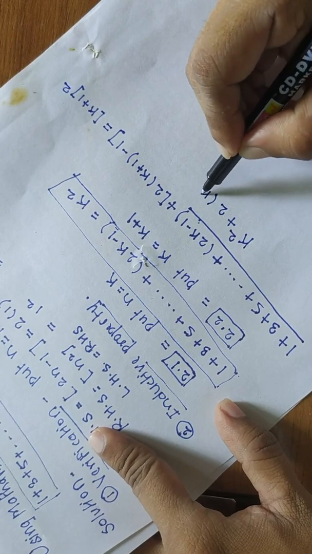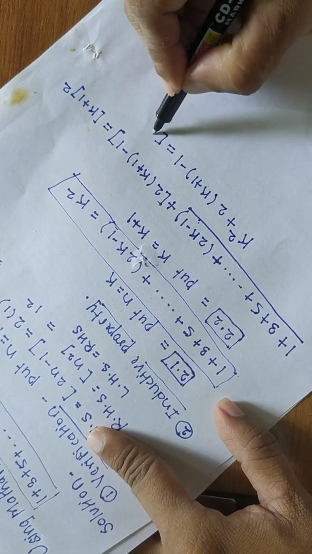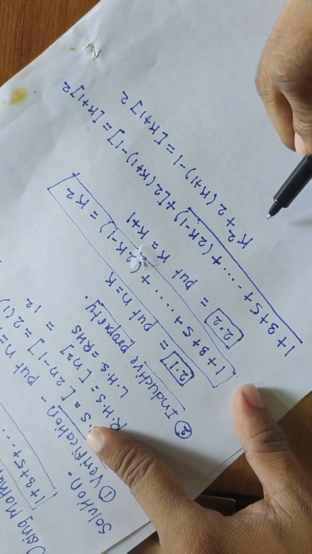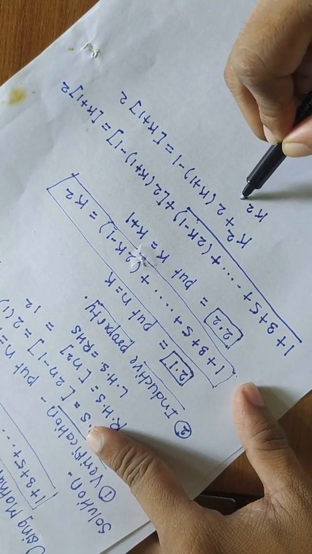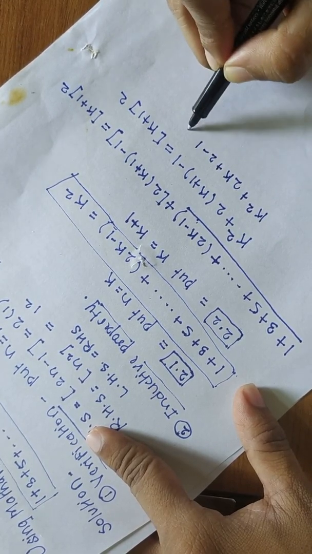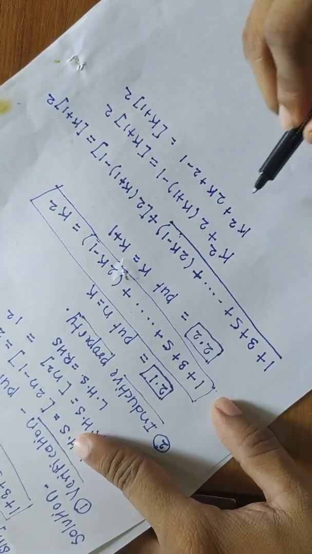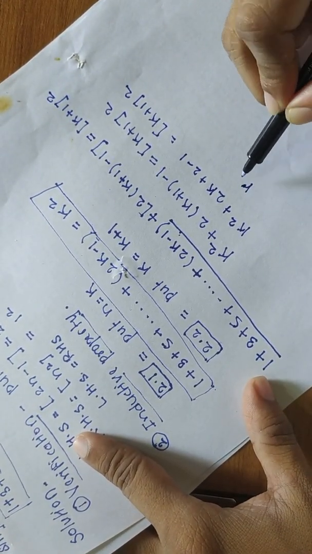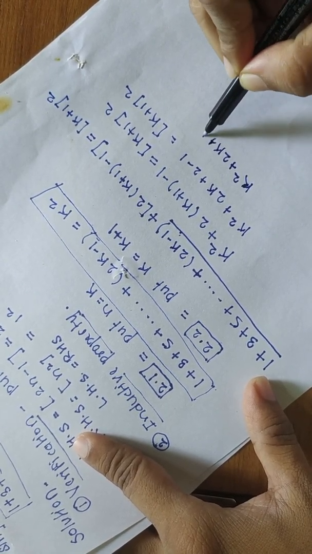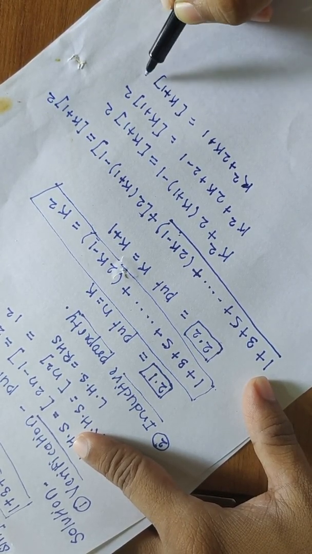So I am writing this step as it is, k plus 1 minus 1, and on the right side we are getting what? K plus 1 square. Then you just solve this. K square plus here 2k, plus 2 minus 1 is equal to k plus 1 bracket square. So here k square plus 2k plus 1 is equal to k plus 1 bracket square.